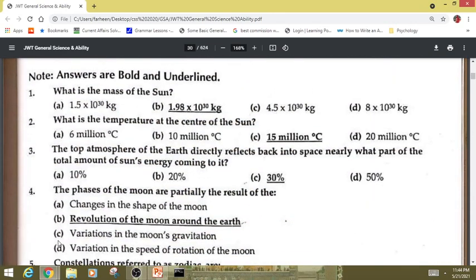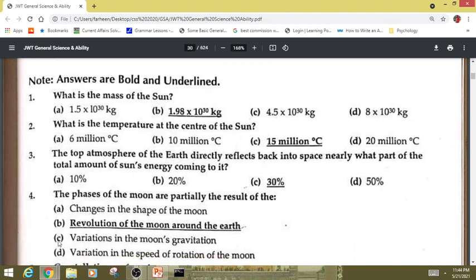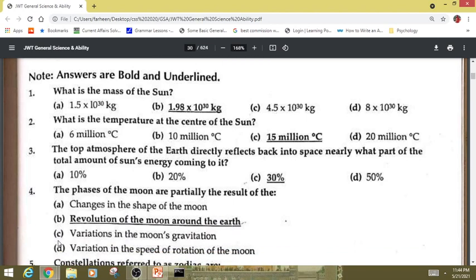Okay, the MCQs in astronomy, let's do those too. I will just read out the answers. What is the mean mass of the sun? 1.98 into 10 power 30 kilogram. What is the temperature at the center of the sun? 15 million degrees Celsius. The top atmosphere of the earth directly reflects back into space nearly what part of the total amount of sun's energy coming to it?